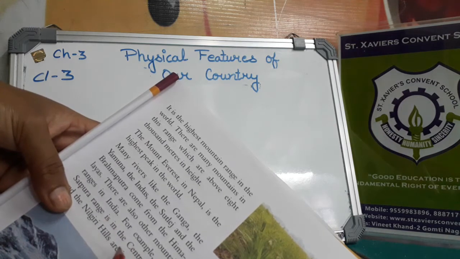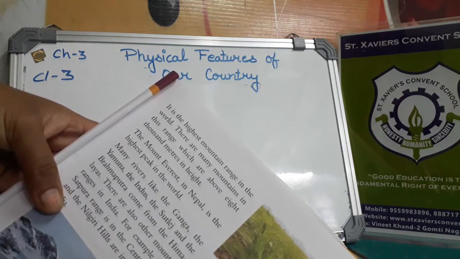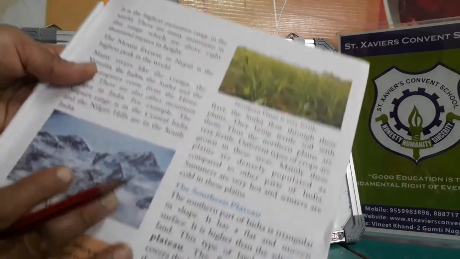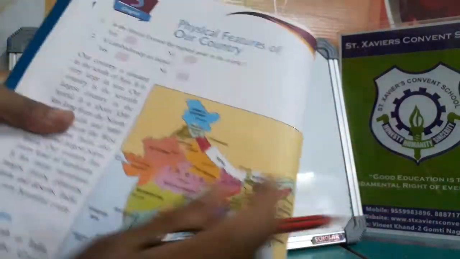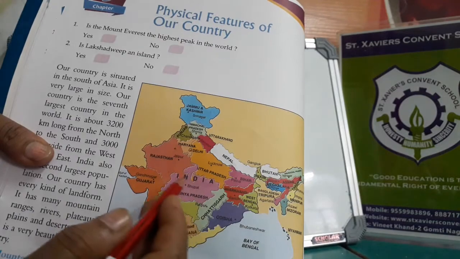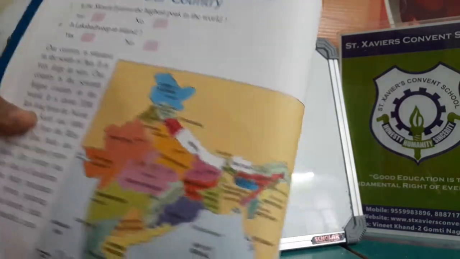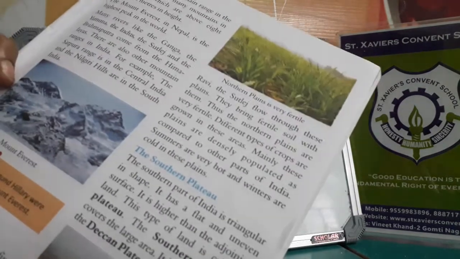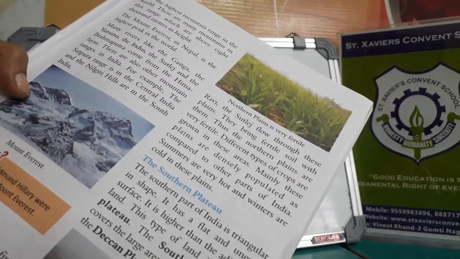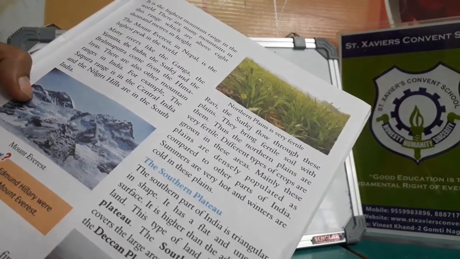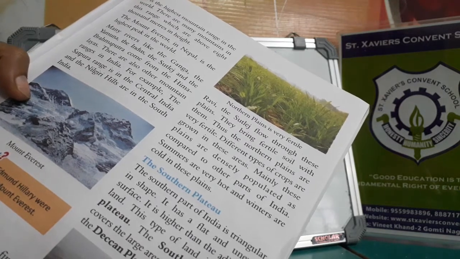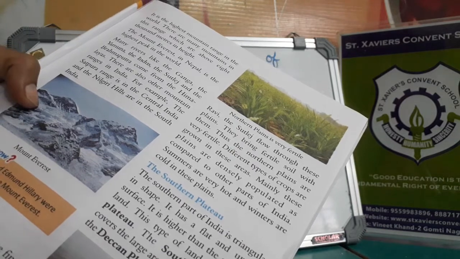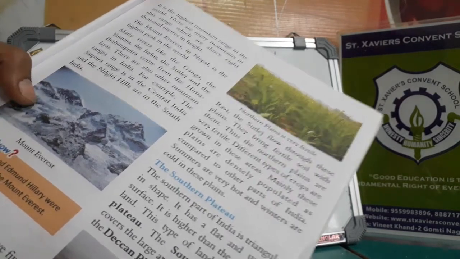And the Nilgiri hills are in the south of India. Tenzing Norgay and Edmund Hillary were the first to conquer Mount Everest.